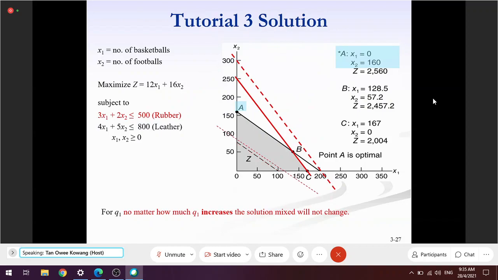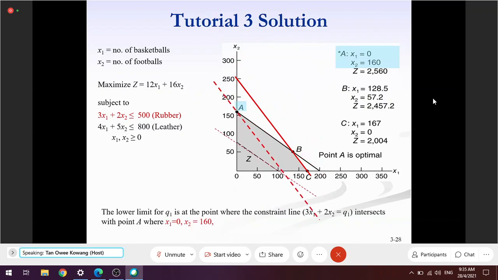If I move, A will always be a solution. Therefore, there's only one limit. That limit is at A. The limit is at A. All right.